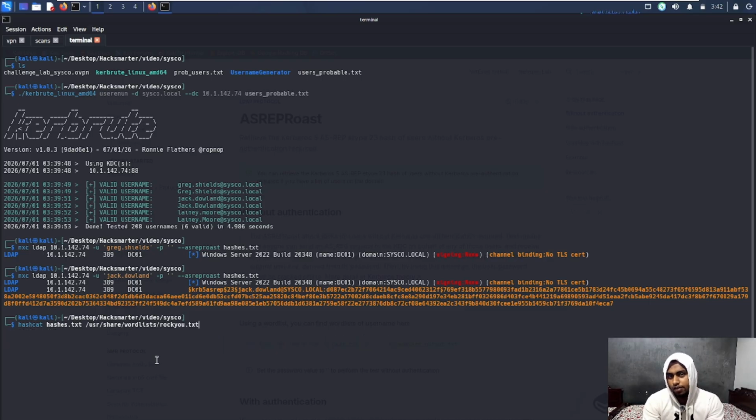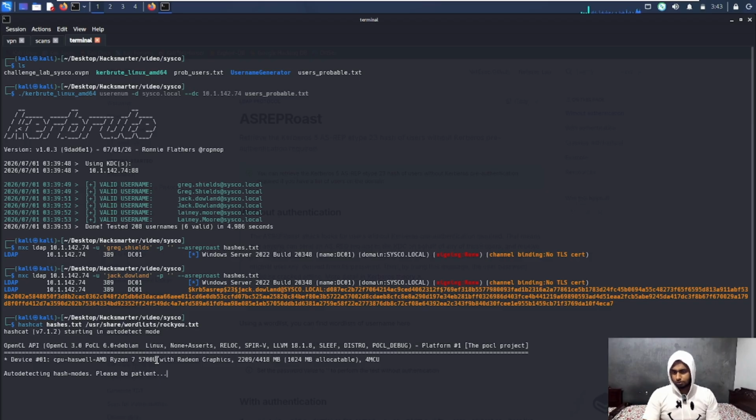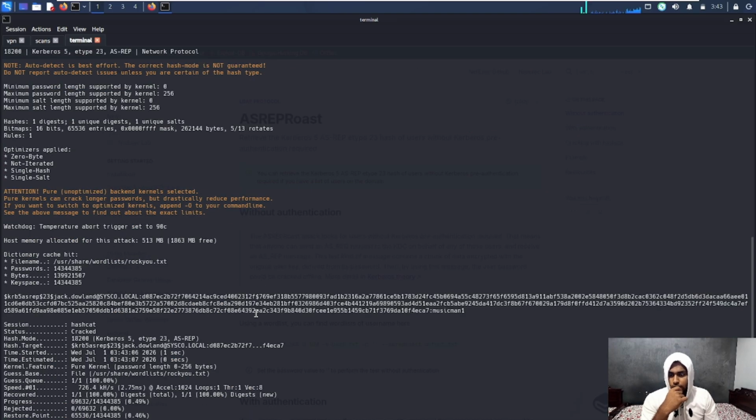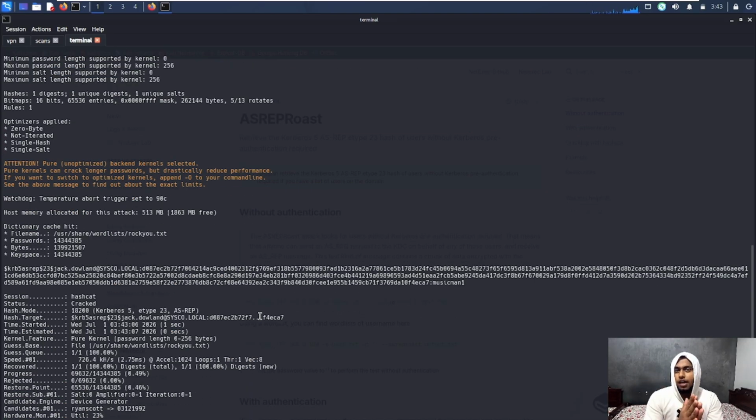And we hit enter, we let it on the auto detect mode. Yes, it has detected the hash mode and we have cracked the hash, guys. Congratulations, we have been able to compromise the first user. And I see here that, let's just confirm this password is valid with this user.